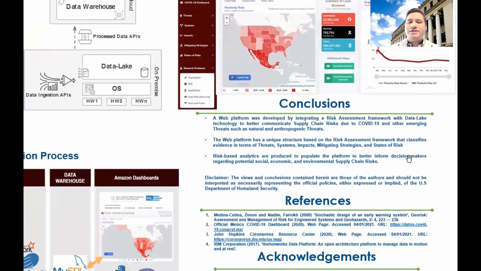So to conclude this presentation, the web platform has a unique structure based on the risk assessment framework that classifies evidence in terms of threats, systems, impacts, mitigating strategies, and state of risk. And the risk-based analytics are produced to populate this platform to better inform decision makers regarding potential social, economic, and environmental supply chain risks.